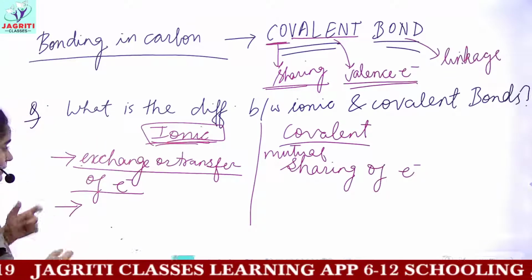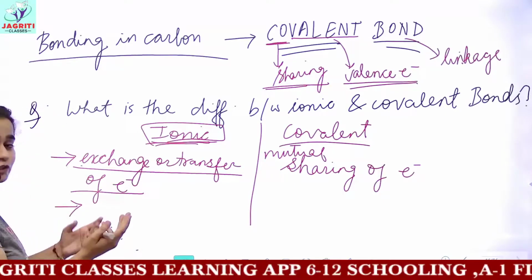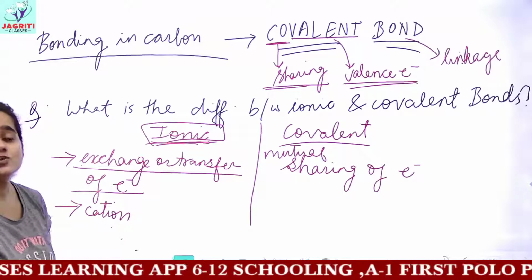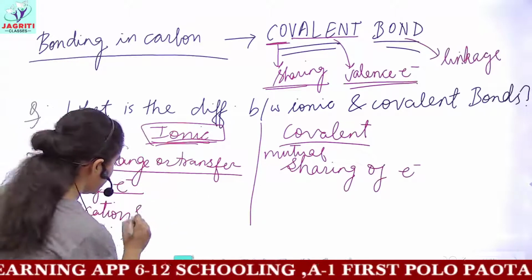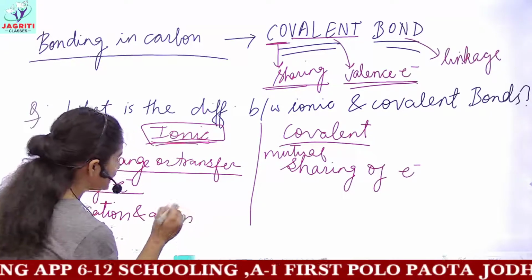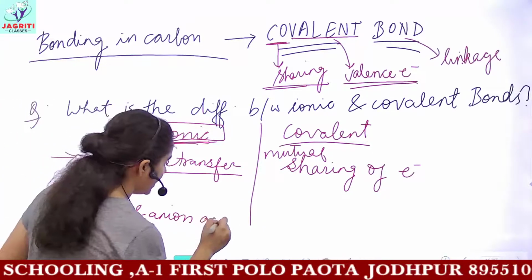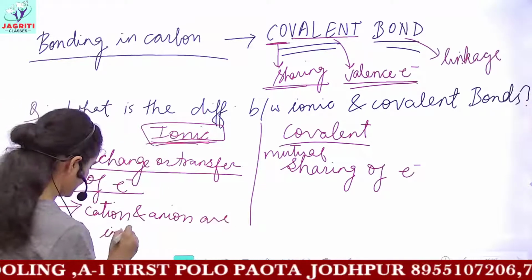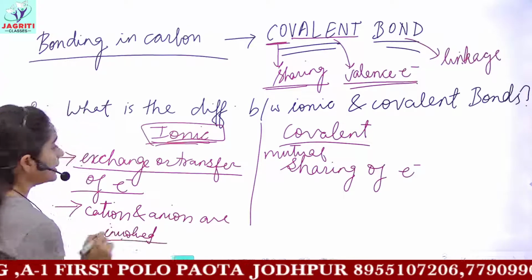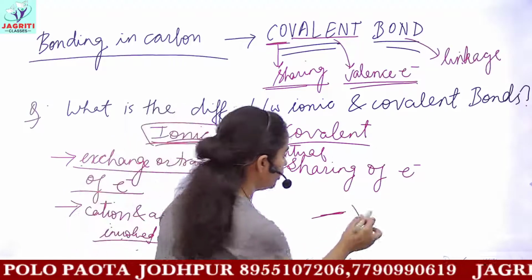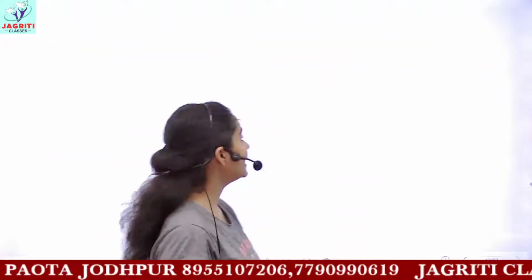The next is that the species which donates electrons is called cation, and the species which accepts electrons is called anion. So we can say that in ionic bonds or ionic compounds, cation and anion are involved, whereas in covalent compounds, no cation and anion are involved.